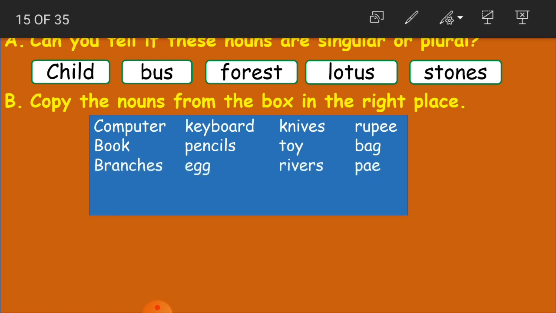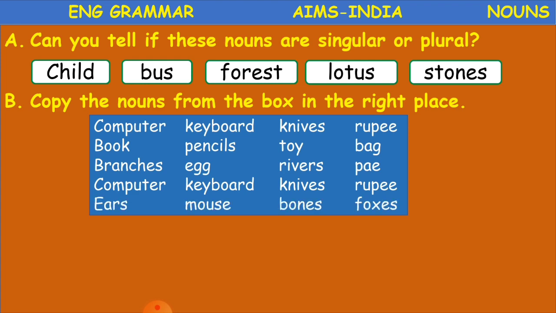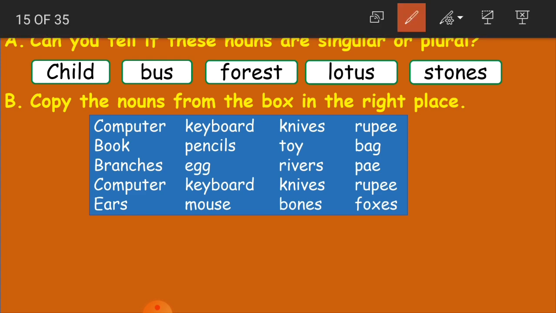Some words have been repeated, so we'll erase the repeated words. Ears, mouse, bones, foxes. See how many we have got. Now we have to copy these in the right place, whether singular or plural.